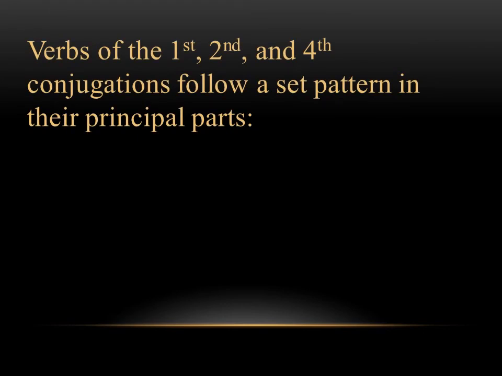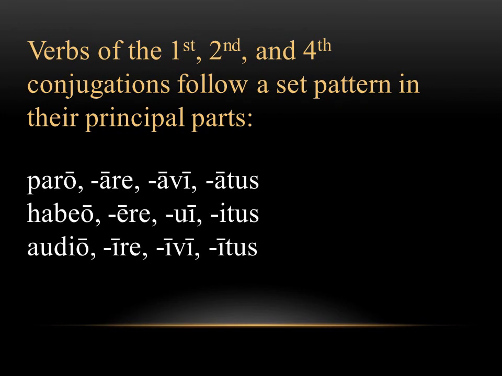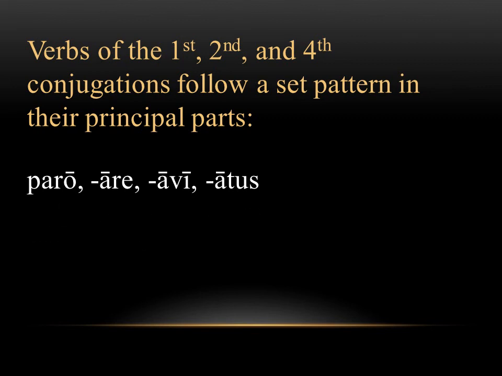Verbs of the 1st, 2nd, and 4th conjugations follow a set pattern in their principal parts, and it looks like this. These 3 verbs, parare, habere, and audire, are kind of representative of the 1st, 2nd, and 4th conjugation. One thing to note, they're not always going to follow this pattern. It's more of a guideline, but let's look at what's going on here.